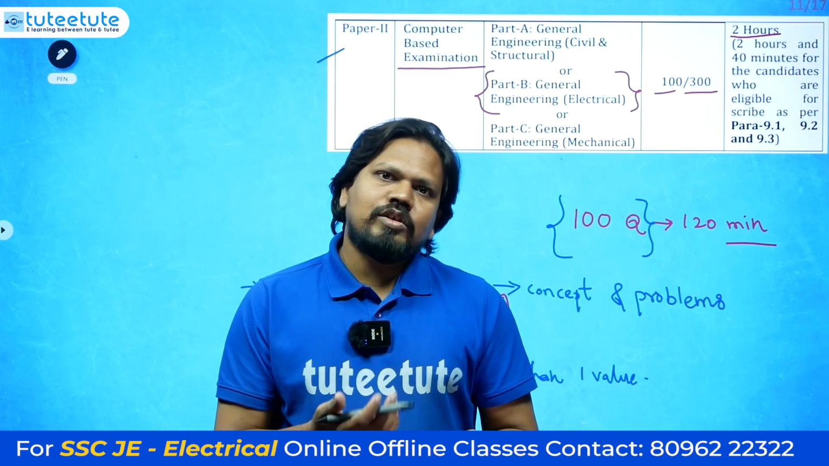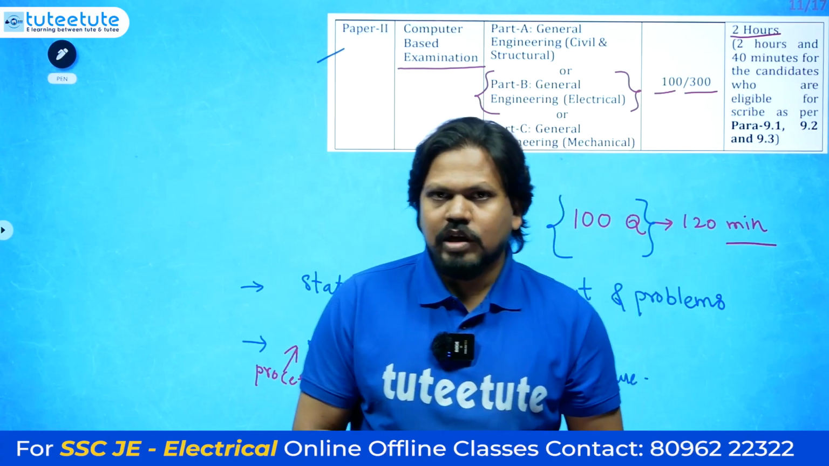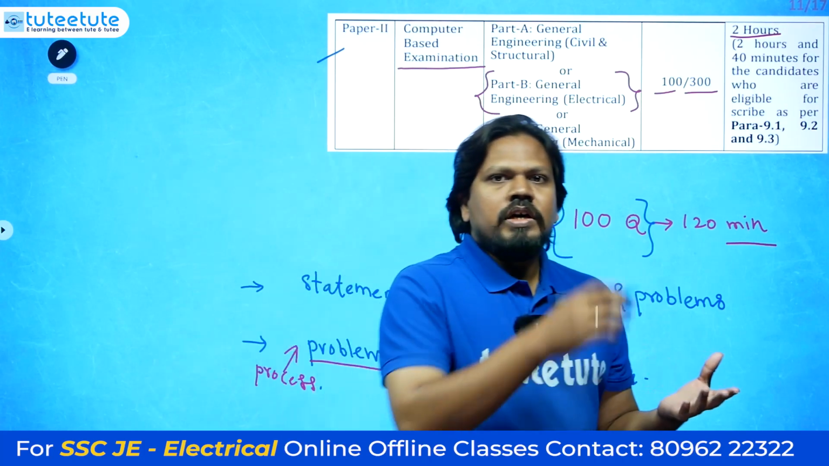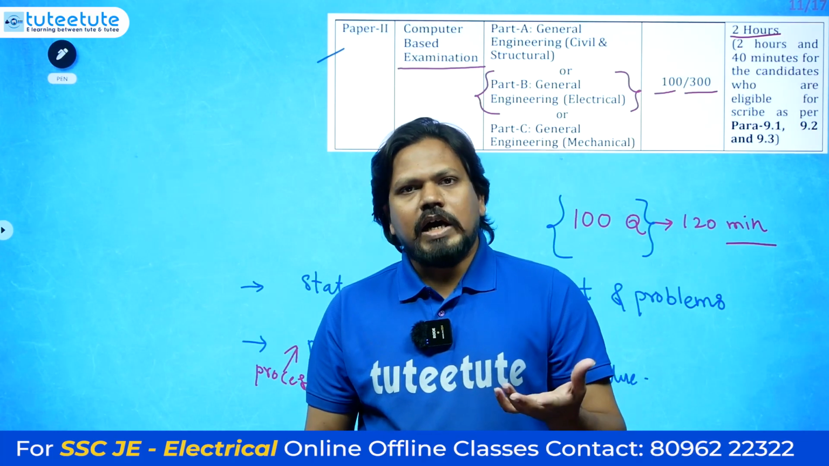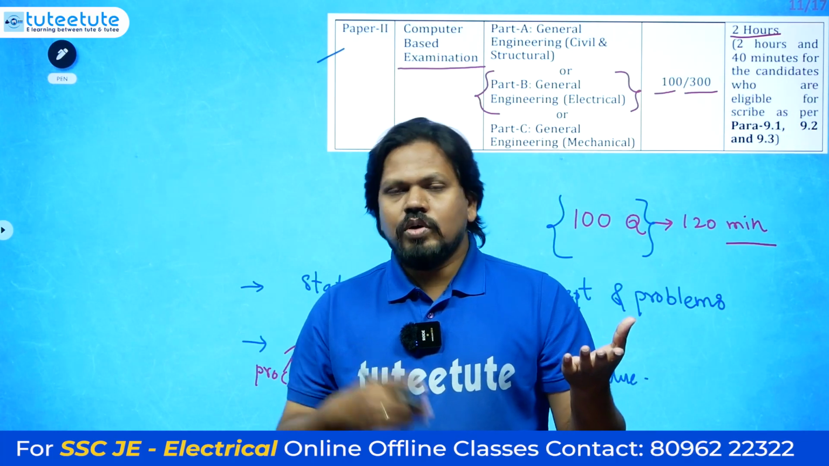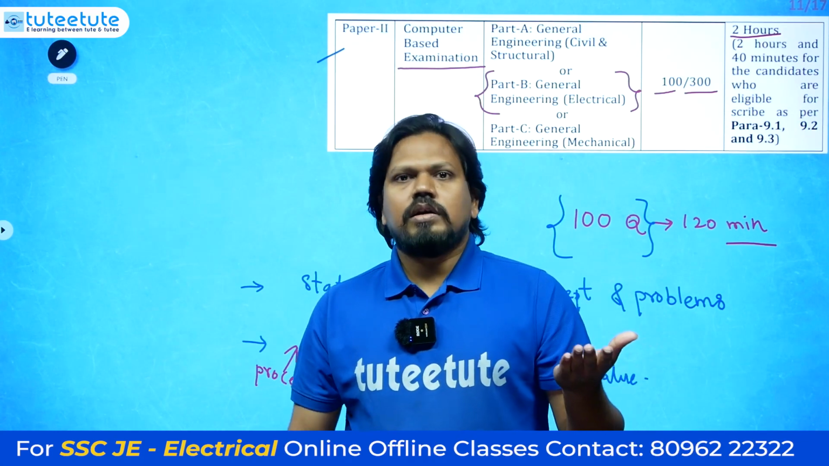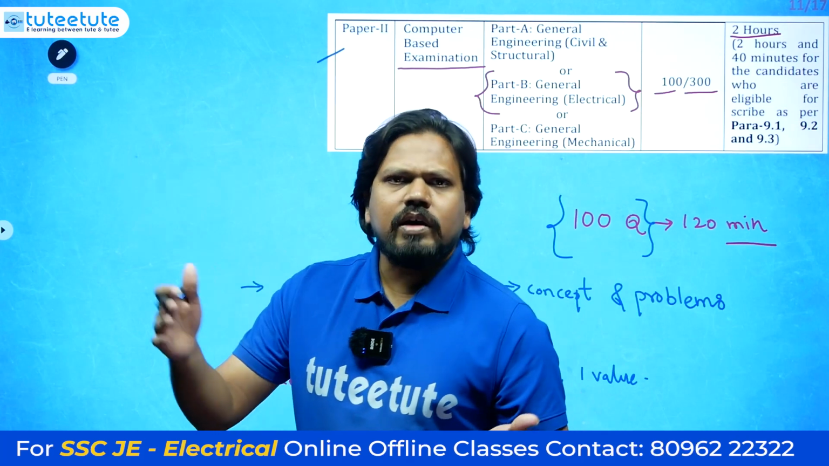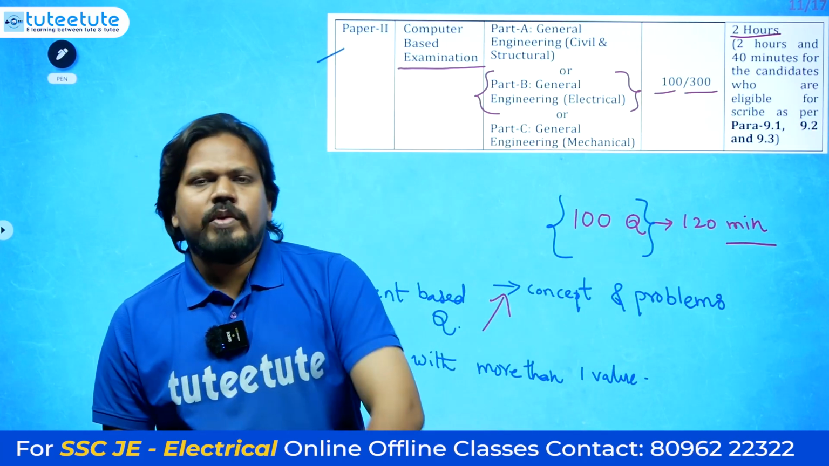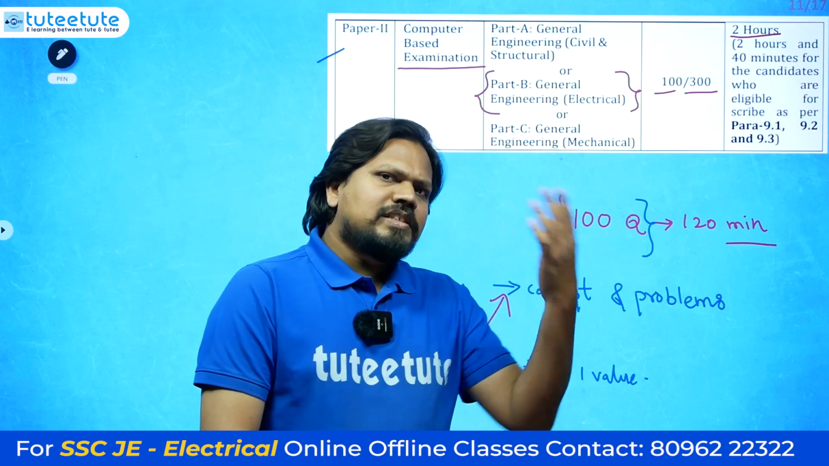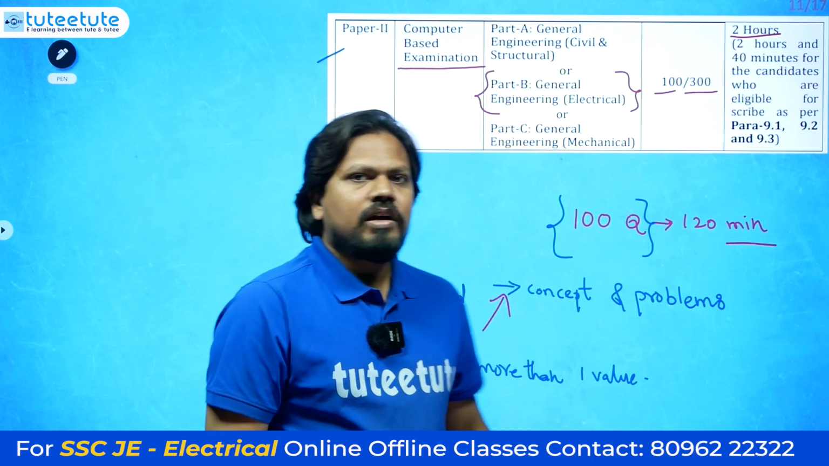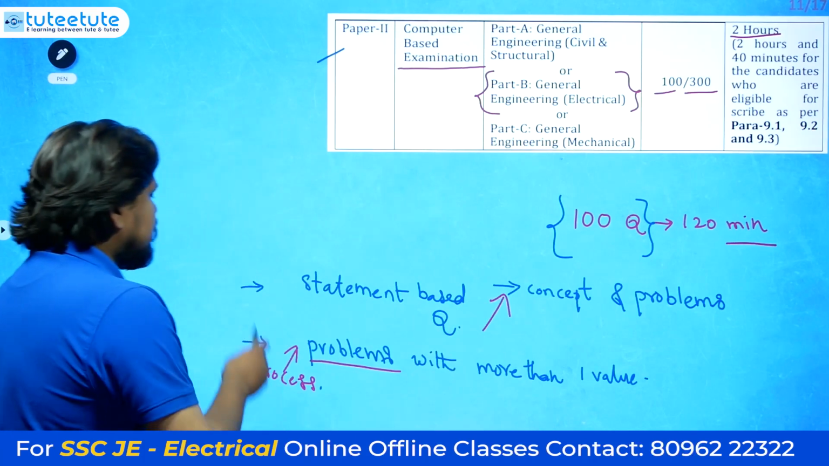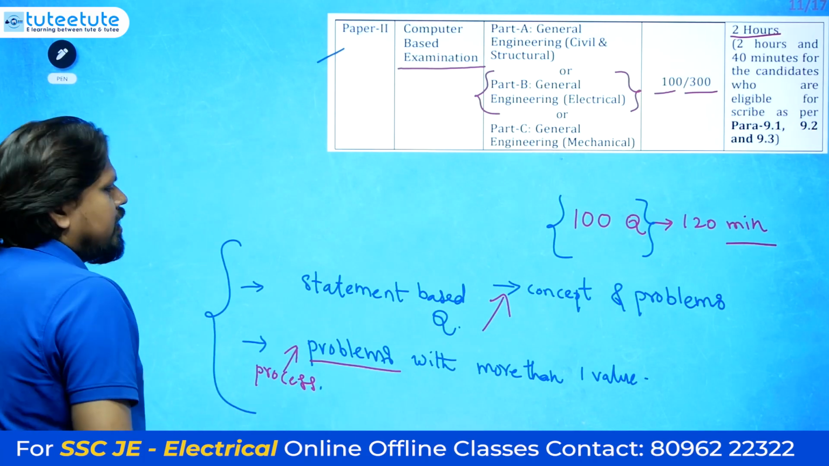Similar to this, even in AC circuits, they will give a simple waveform, and from that waveform they may ask about the average value, form factor and RMS value. Like this, 2 or 3 different things they may ask. About this one, what is the form factor, what is the peak factor? Like this they may ask 2 or 3 values. These are the main areas they will be concentrating on.